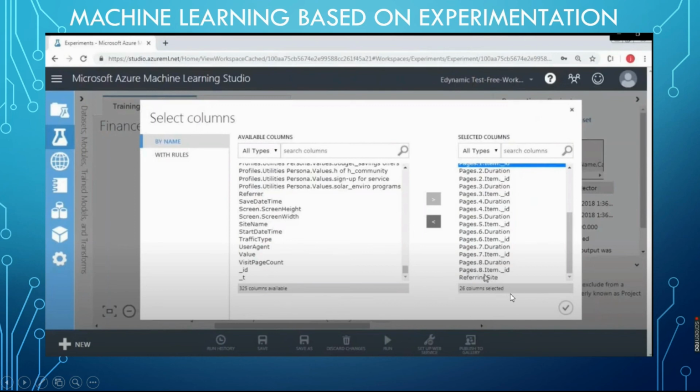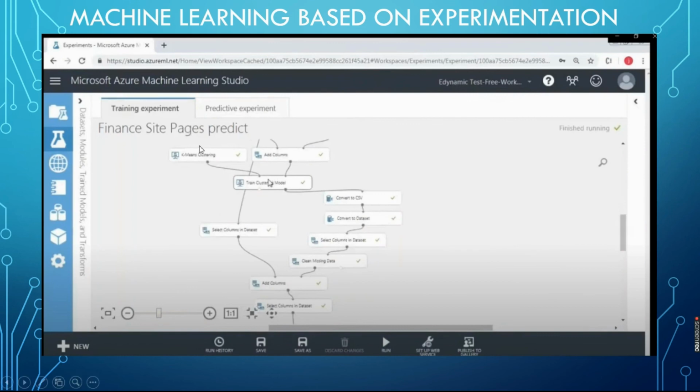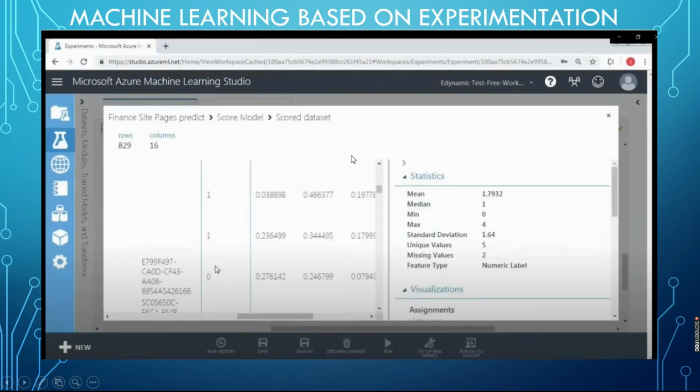For a user, there is page 1, page 2, page 3. What are the activities, the duration, the item ID, it will be categorized by that. So from the columns available, I am selecting 26 columns. This is the ML training experiment wizard, where it takes the 26 columns of data, and based on that it will categorize, produce clusters, and do segmentations.